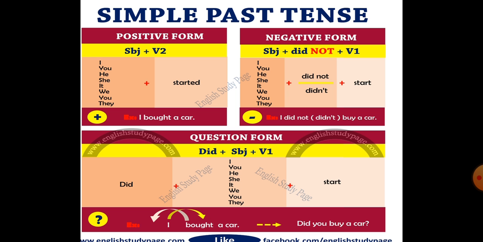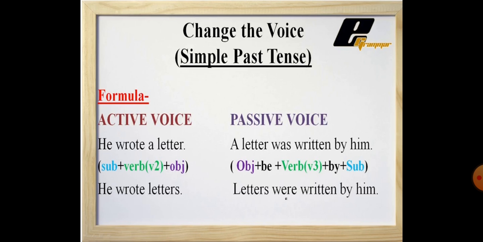Now again the rule is given very nicely. In this way you can easily get an idea about the rules. With positive form it will always be the second form of verb. This you need to remember. And with negative and question sentences it will be the first form of verb, because here we have used did. This you need to remember.